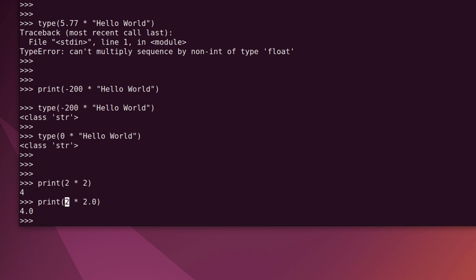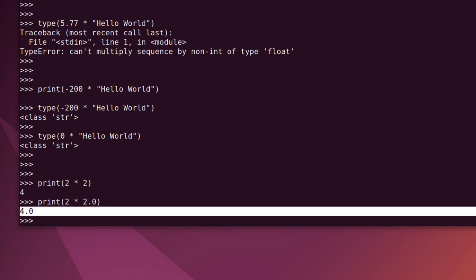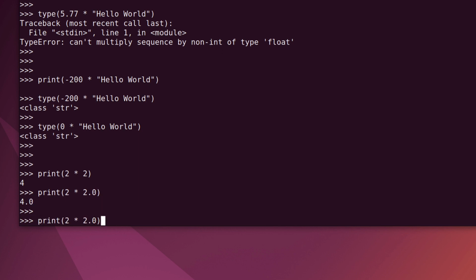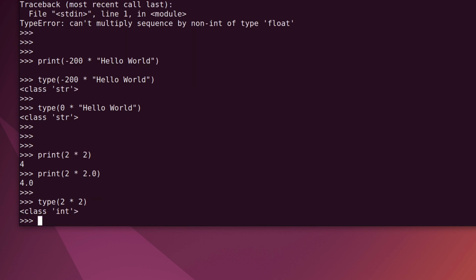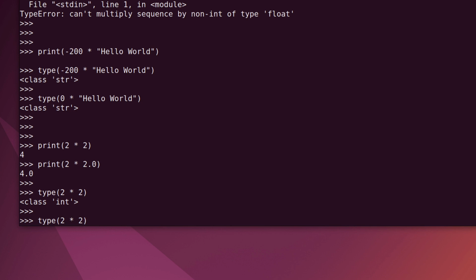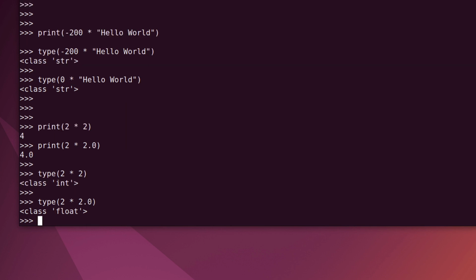If we multiply an integer by a floating point number, the result will be a floating point number. And we know how to check that. We can just use that type function. So if we do type 2 * 2, we can see it's an integer. If we do type 2 * 2.0, we can see the result of that operation is considered by Python as a floating point number.